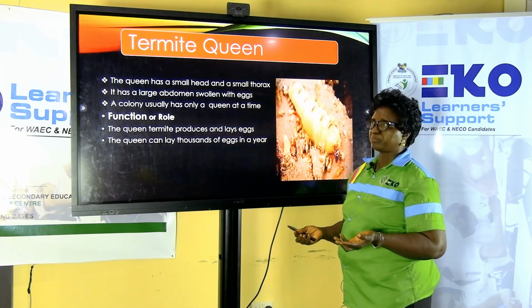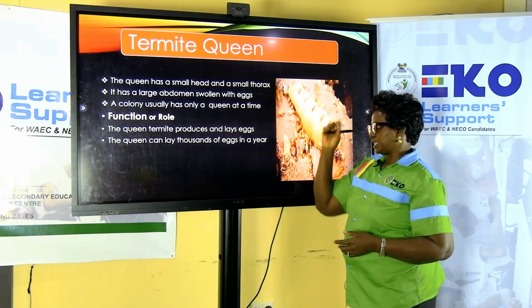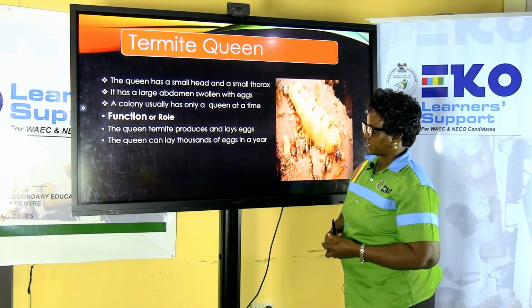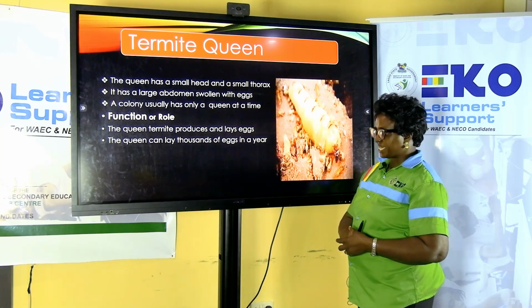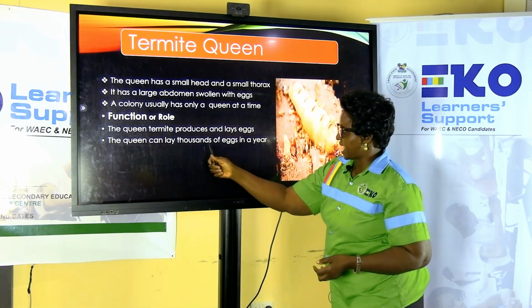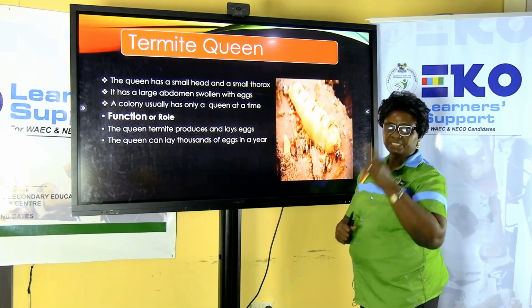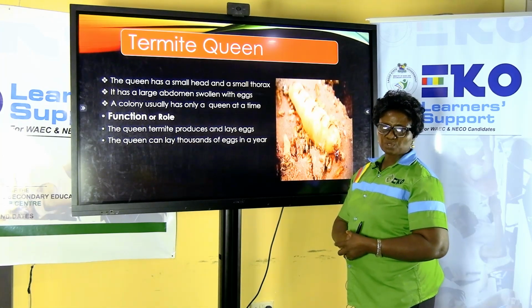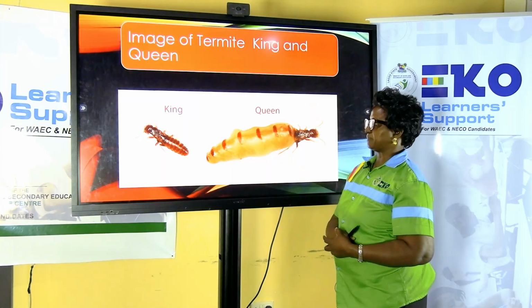As soon as the queen assumes that role and is mature for it, it continues with that. And it is interesting to note that a queen can lay eggs up to what? Thousands of eggs in 1 year. Up to 1,000 eggs in one given year.